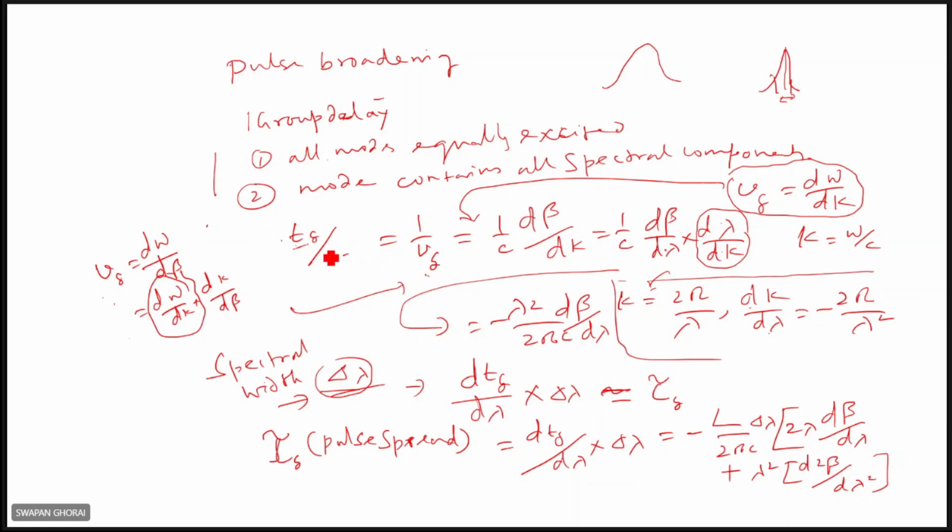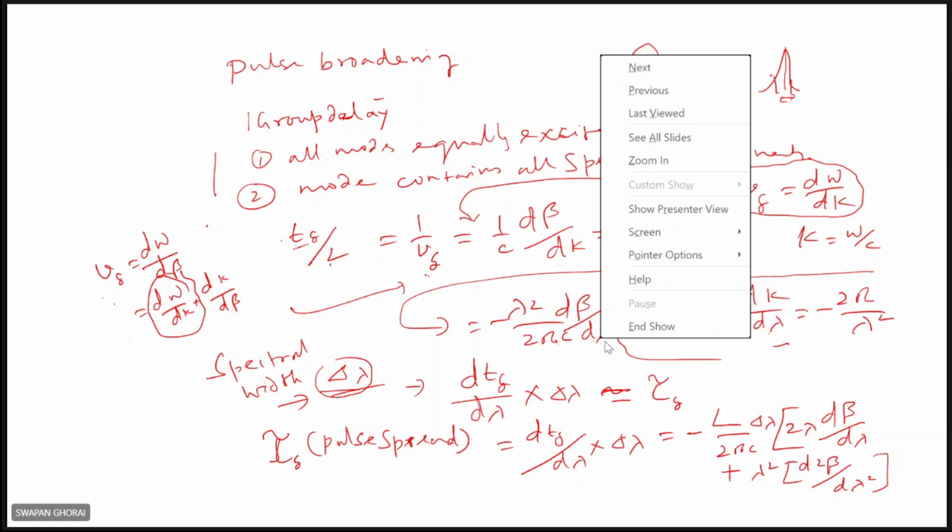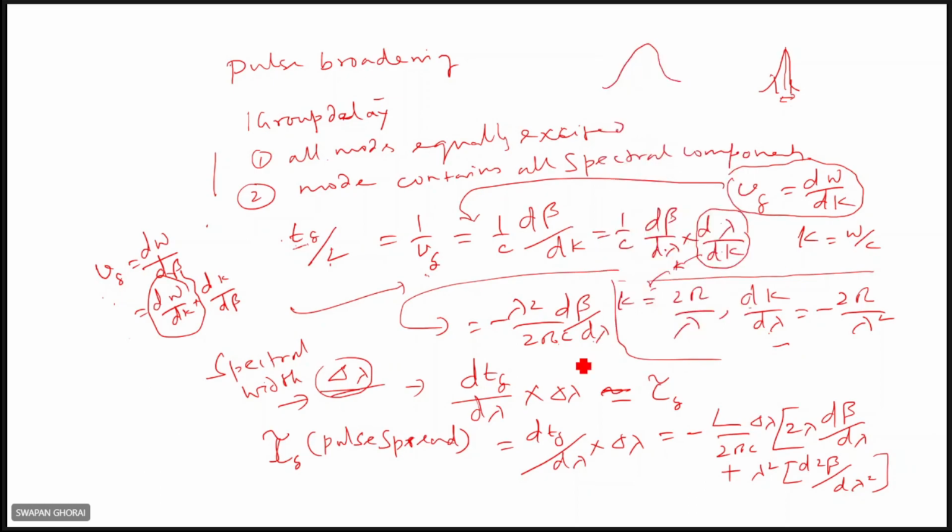Now if you have seen this Tg by L, it will be minus lambda square by 2 pi c d beta by d lambda. If you substitute the value of d lambda by dk through this one, then it is minus lambda square by 2 pi c into d beta by d lambda. So you see it here, dTg by d lambda.